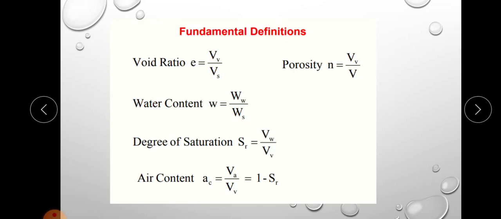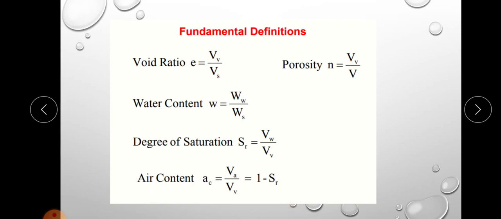So we have discussed some of the fundamental definitions. Void ratio is the ratio of volume of void divided by volume of solid, and porosity is volume of void to total volume. Water content is a weight relationship, weight of water by weight of solid, and degree of saturation is volume of water to the volume of void. And there is another definition, that is air content. It is the ratio of volume of air to volume of void. Okay, so this air content is actually 1 minus degree of saturation.